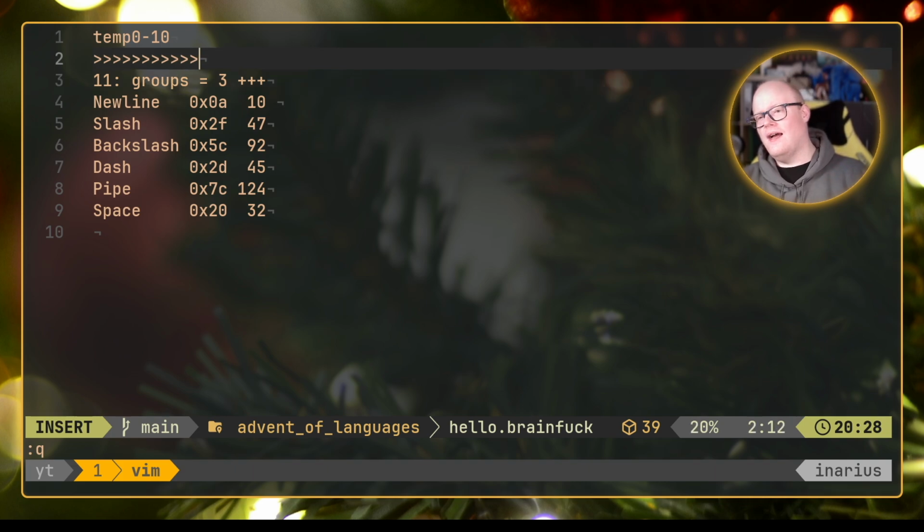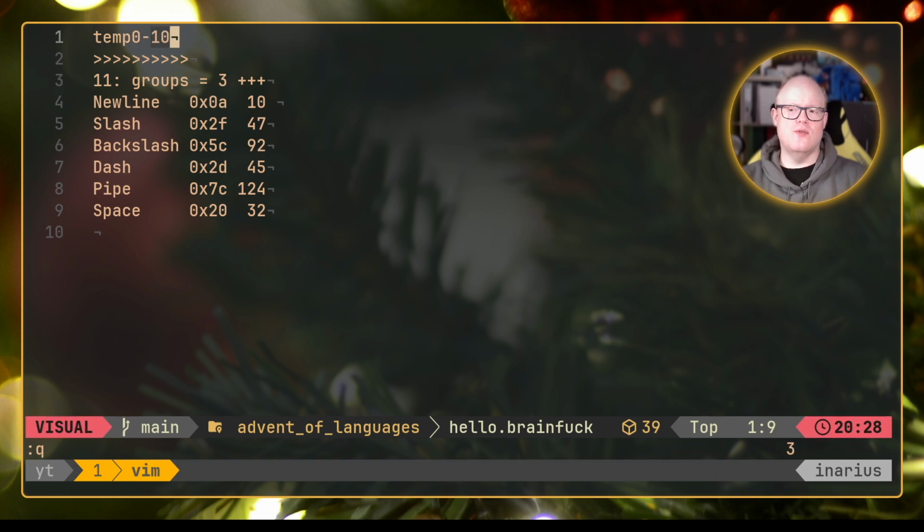However, to make it a little bit easier for me to reason about at which address we are after each operation that I've done, I usually tend to go back to the 10th entry, so that we are actually at our 10th memory address here. So what I had just done, I removed one of those go-forward signs, those angle brackets, and I will now put it in front of here, because what I want to signal here is: okay, go one forward, so go to 11, because all of our operations always intend to start at cell 10, go to 11 and add 3 to it. So this cell will then actually be 3.